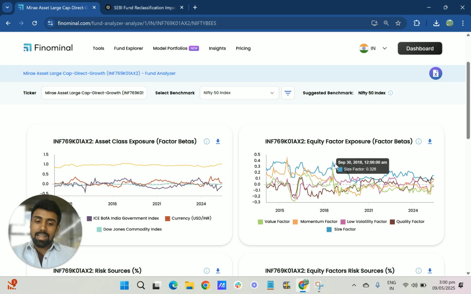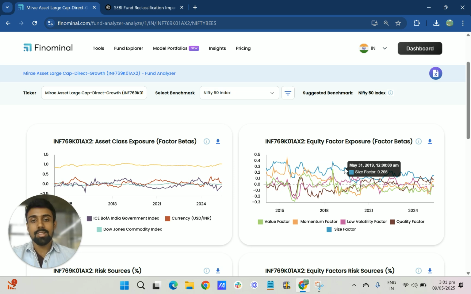What you see here is a consistent size exposure up until June, July of 2019. Until mid 2019, you can see a consistent small and mid cap exposure. So at this point, we can easily conclude that almost all the outperformance came in the first 3 to 4 years because of the small cap exposure.